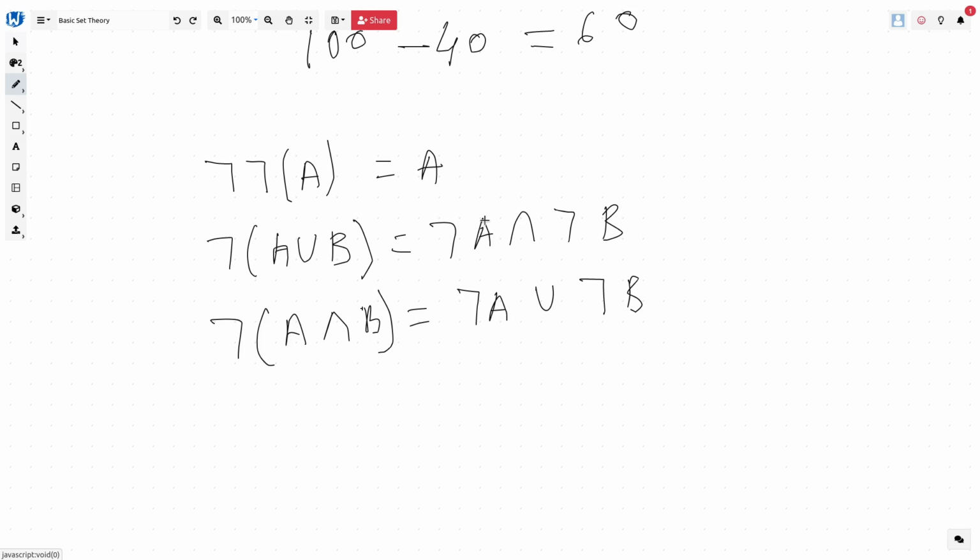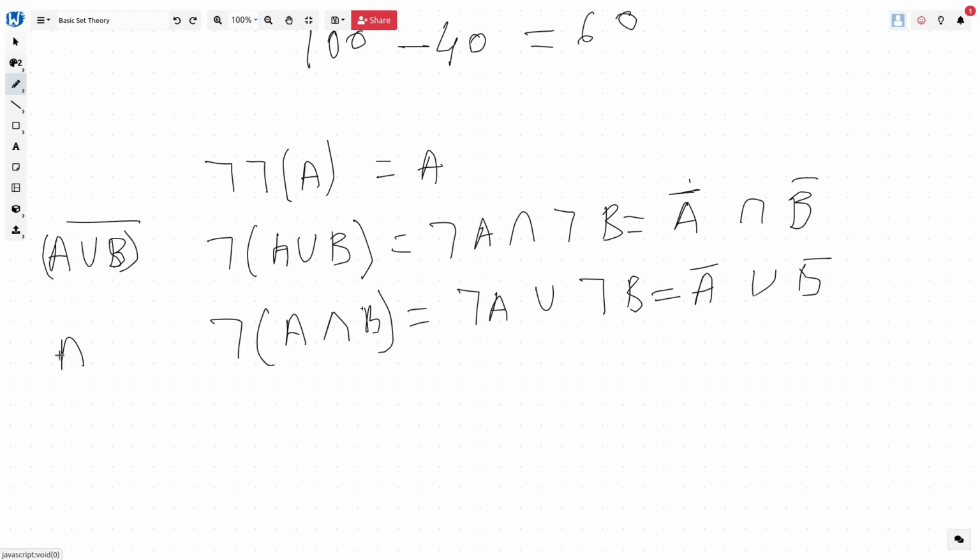So this is similar to saying A complement intersection B complement. This is A complement union B complement. It's the same thing, right? And this can also be written as A union B complement.